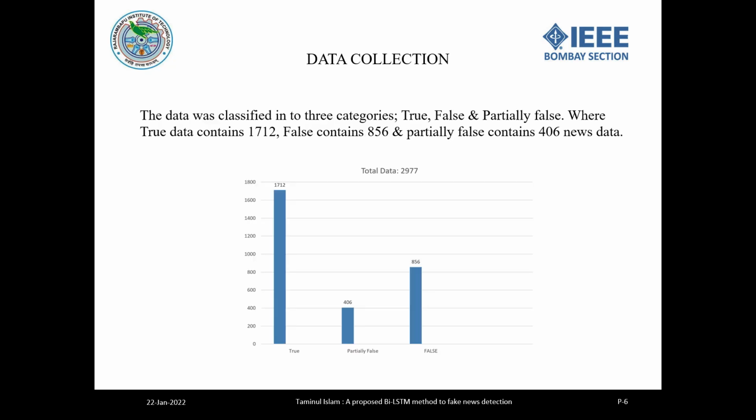This picture shows the data ratio. The data was collected into three categories: true, partially false, and false, where we collected 1,712 true data, while false contains 856 and partially false contains 406 data. You can see the number of the data in the histogram also.